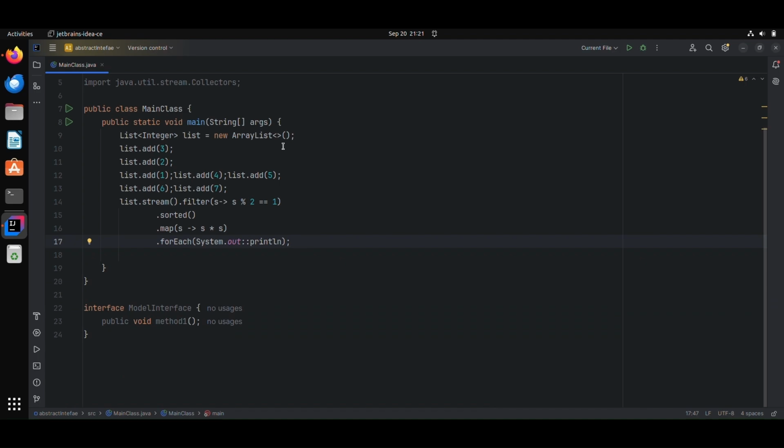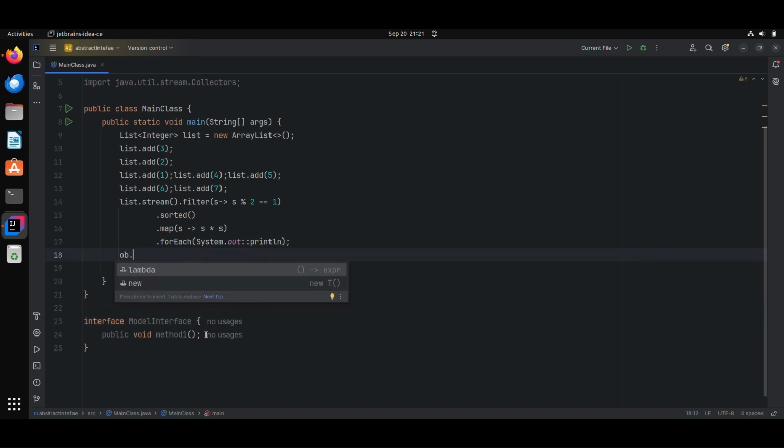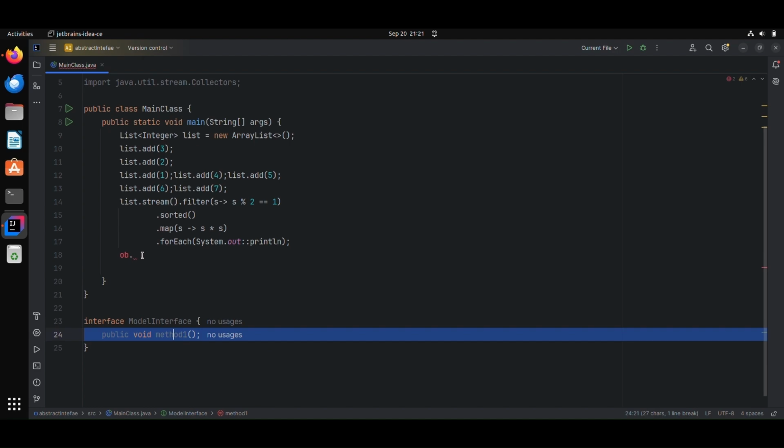Or it can be used for non-static methods as well. Just imagine I have a model interface here. ob is a model interface object. I am using something like ob.method1.